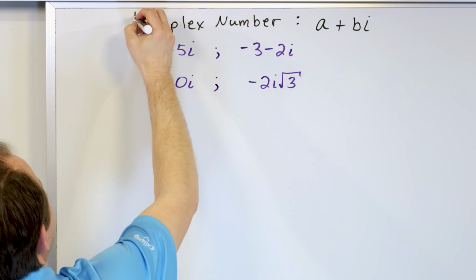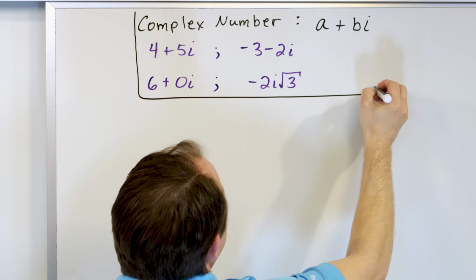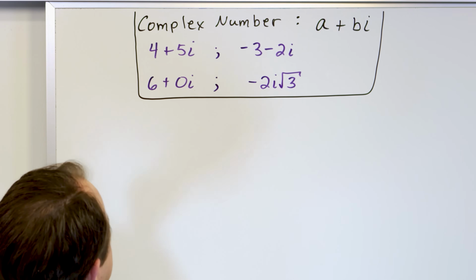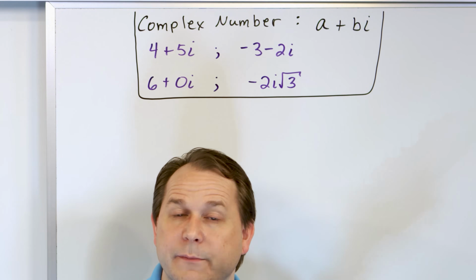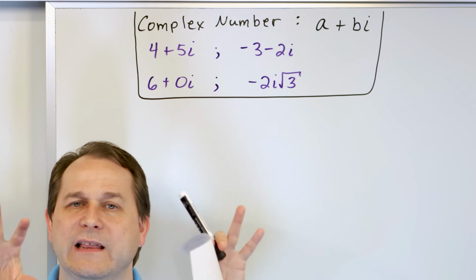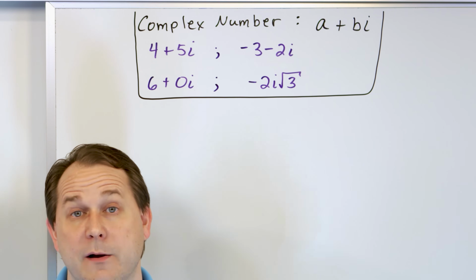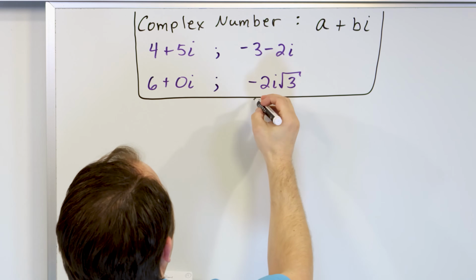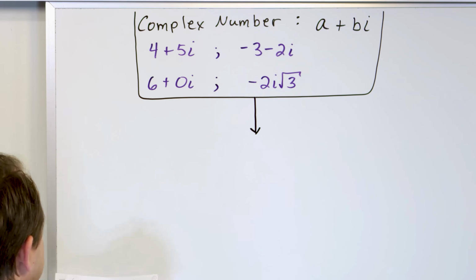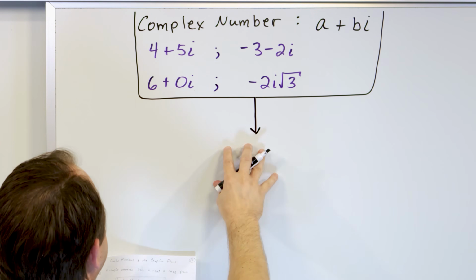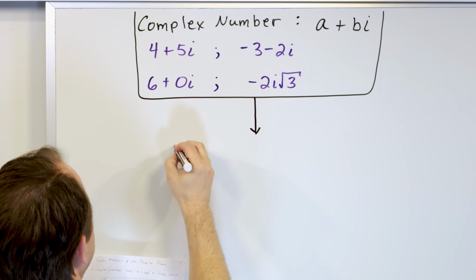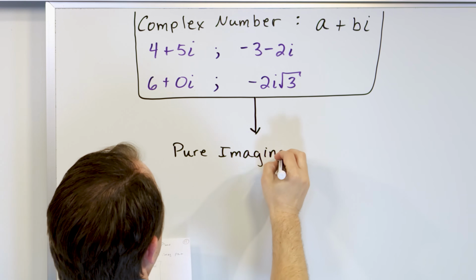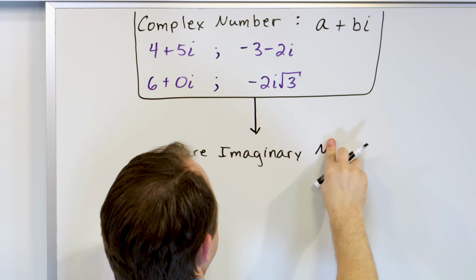And that's why it sits at the top of the food chain. So I'm going to draw a little box around this. So underneath the idea of a complex number is what we talked about. We have the real numbers and we have the imaginary numbers. They are what live as children under the granddaddy, which is the complex number. That encompasses everything. So under here, let me draw a little arrow down because it lives kind of underneath here. Underneath complex number, and on the other board we'll do the other side, we have what we call the pure imaginary numbers.